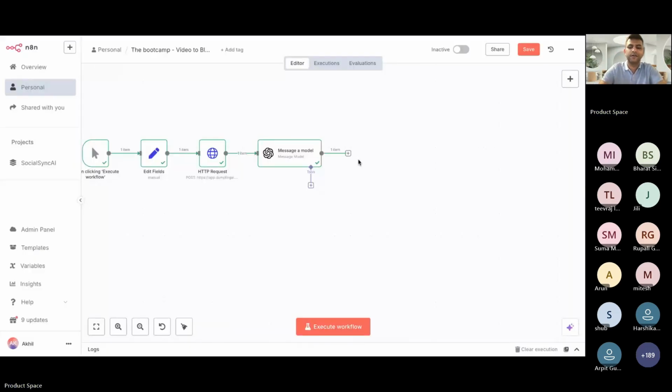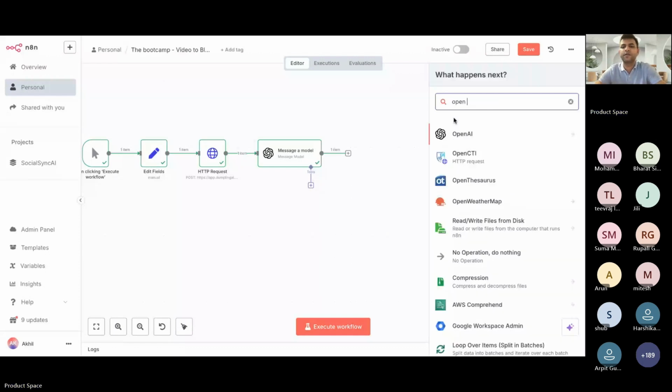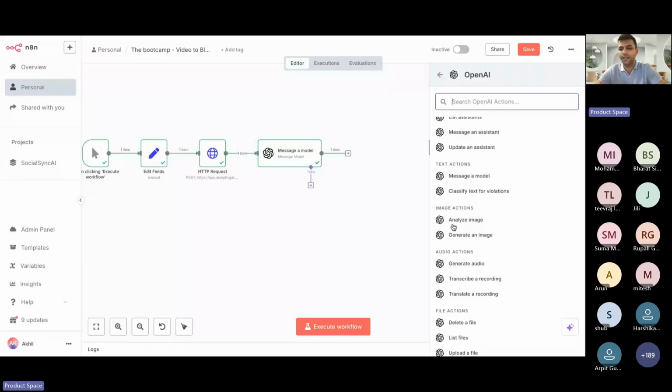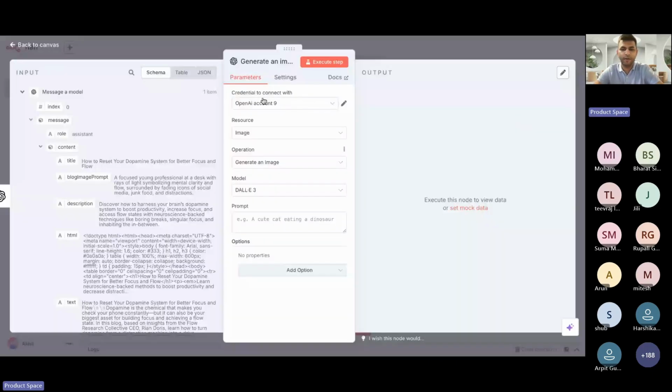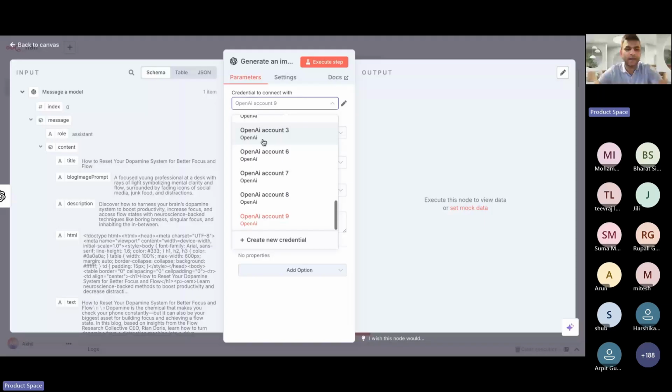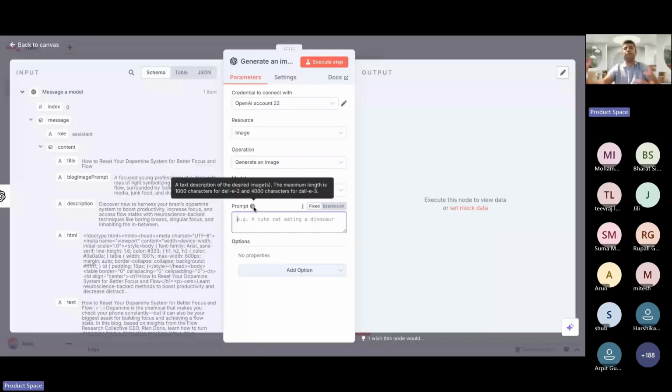Click on plus, search for OpenAI, search for generate an image, and all this would be by default selected. You don't have to do anything. Just ensure that you have the right account selected. Okay, I have the right account selected. And this prompt, you see, this is an image model, so you also have to tell it what you want to build.